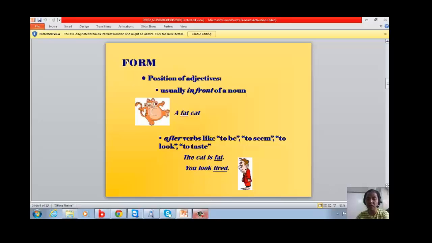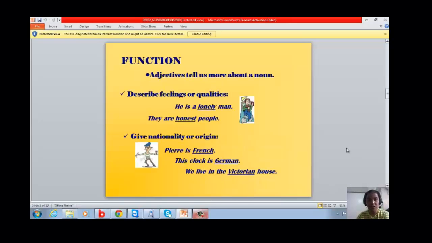Another one. Next slide. Functions. We're going to study the functions of adjectives. Adjectives tell us more about a man, describe feelings or qualities, just like these two examples. He is a lonely man. They are honest people. In this example, where do you think is the adjective? Okay, it's lonely and honest. In the first example, it talks about a man, and the man is lonely. And in the second example, it talks about the people, and the people are said to be honest.